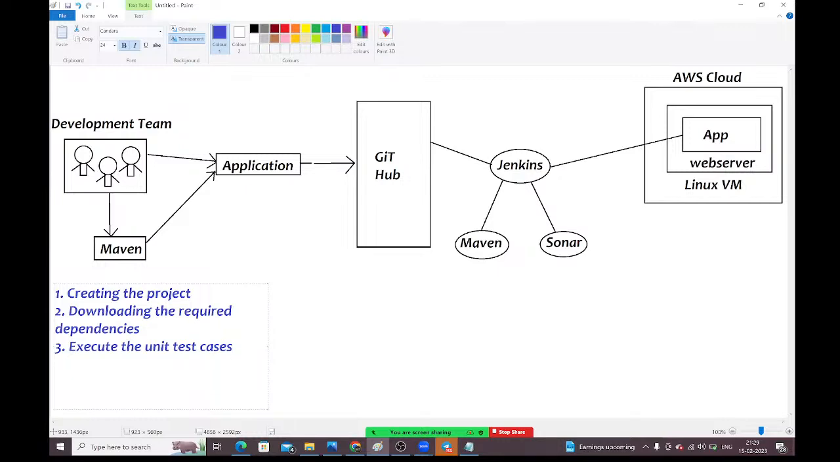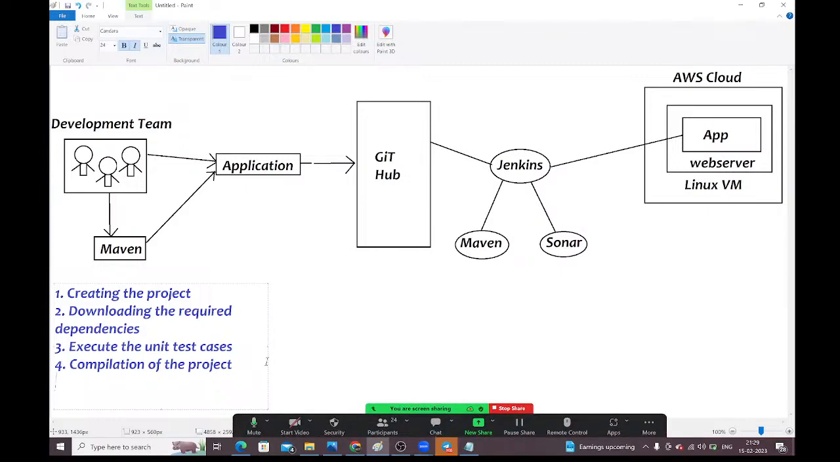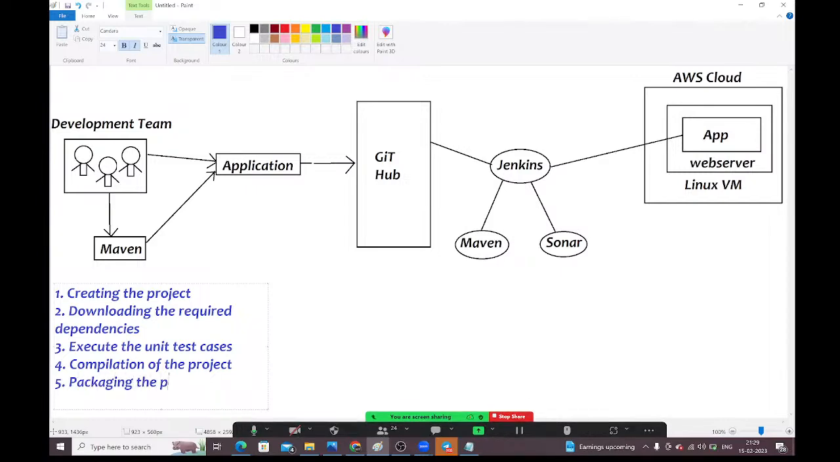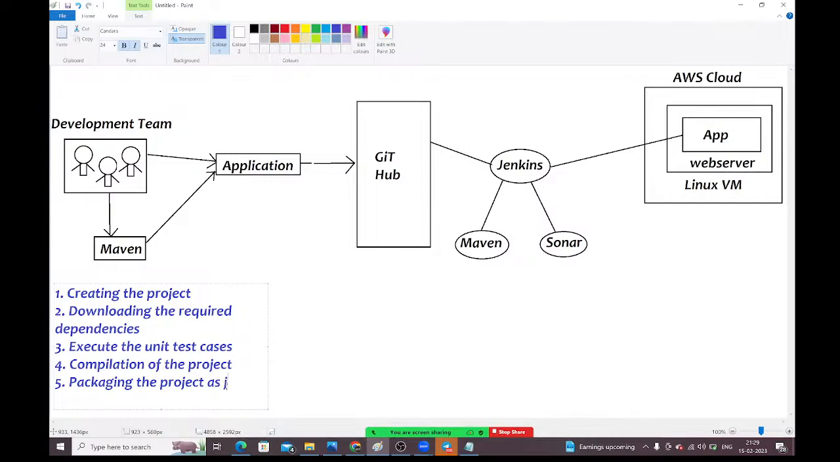Next, here Maven will do the compilation also. Maven compiles the project. Next, guys, once the compilation is successful, what will it do? Packaging the project as a jar or WAR file, guys. Jar or WAR. Packaging the project as jar or WAR. All these things will be taken care of by Maven only here.